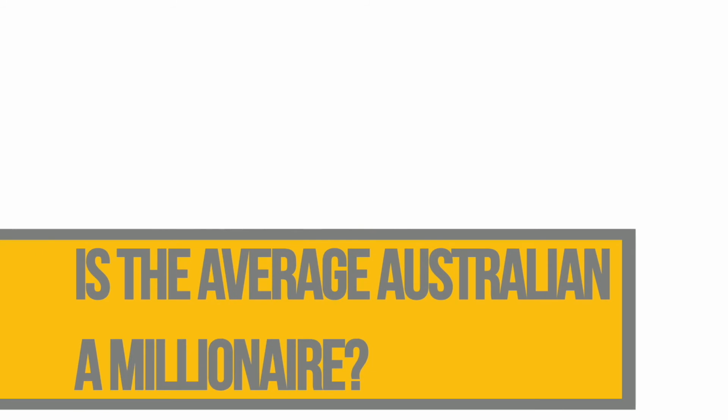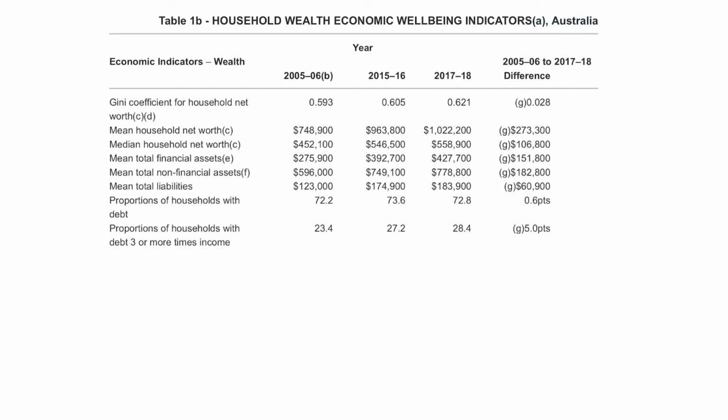Okay, let's look at the average Australian. And are they actually a millionaire? That's the question you guys really wanted to know from this video. To do this, we're going to look at some statistics from the Australian Bureau of Statistics. Here the mean in 2017-18 was $1 million, and the median household was $560,000.